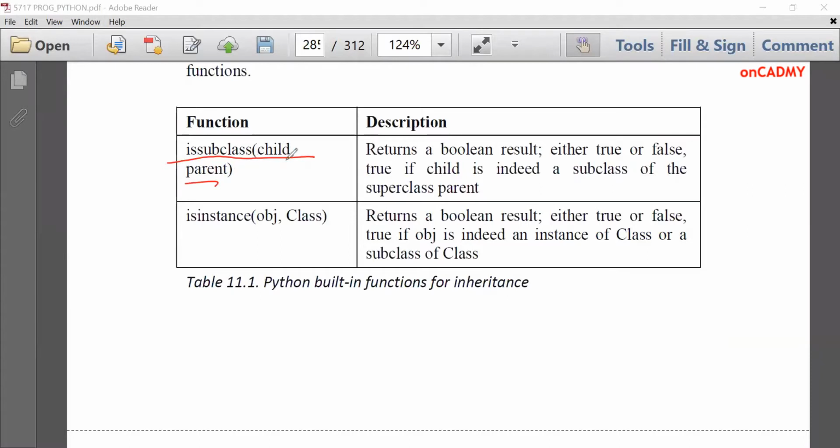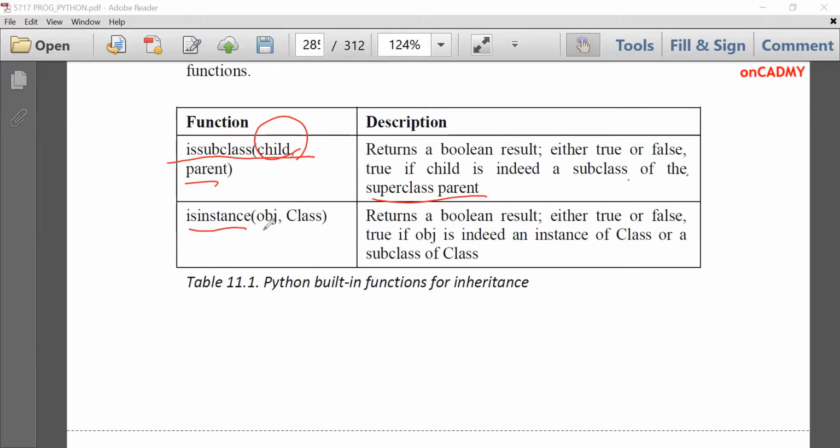That means issubclass returns a Boolean result, either true or false. True if child is indeed a subclass of the superclass parent. That means whether it is derived from this parent class, we need to mention the class's name here, and it will return you the result either in true or false. This is used to check whether this is a subclass or superclass.